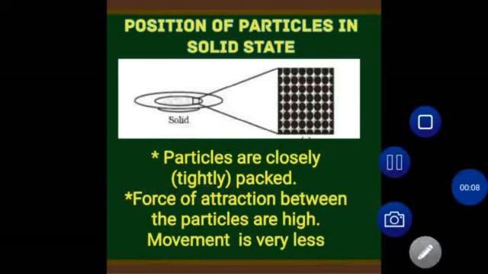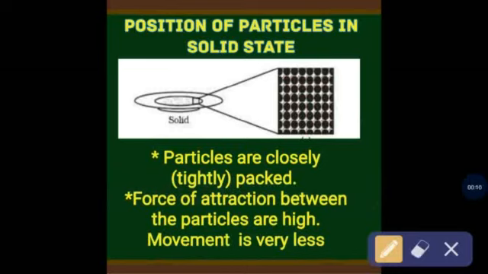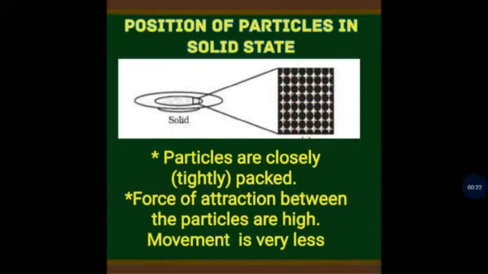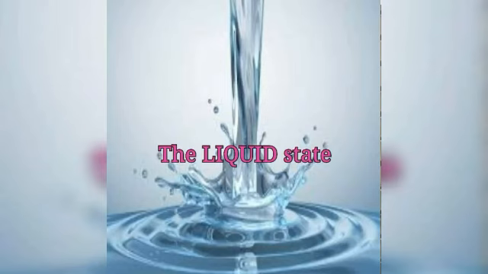The force of attraction between the particles is very high, and the movement of the particles is very less compared with the other states of matter.